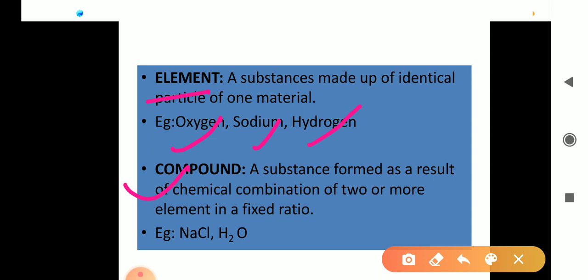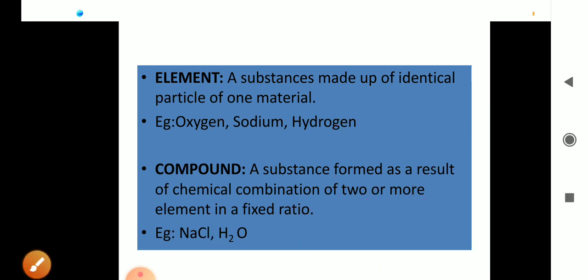What is a compound? Elements are pure, but compounds are the result of the chemical combination of two or more elements together. Two or more elements mix in a fixed ratio and then they form the compound. The example is given: NaCl. NaCl is the formula of salt, common salt, what we call table salt.